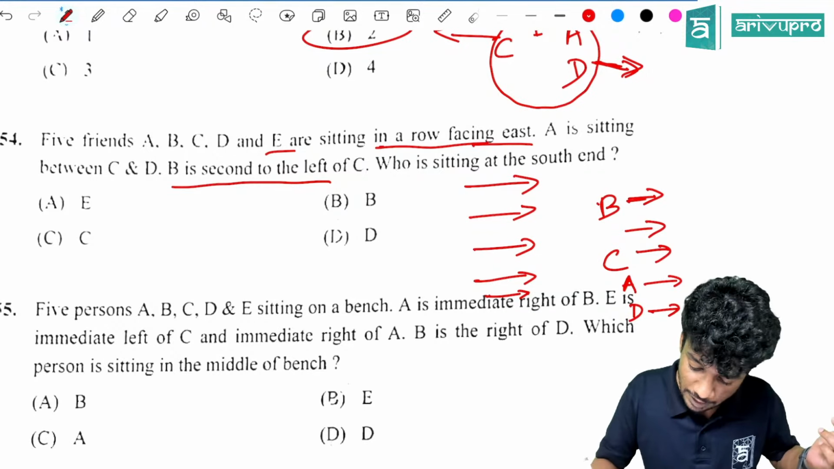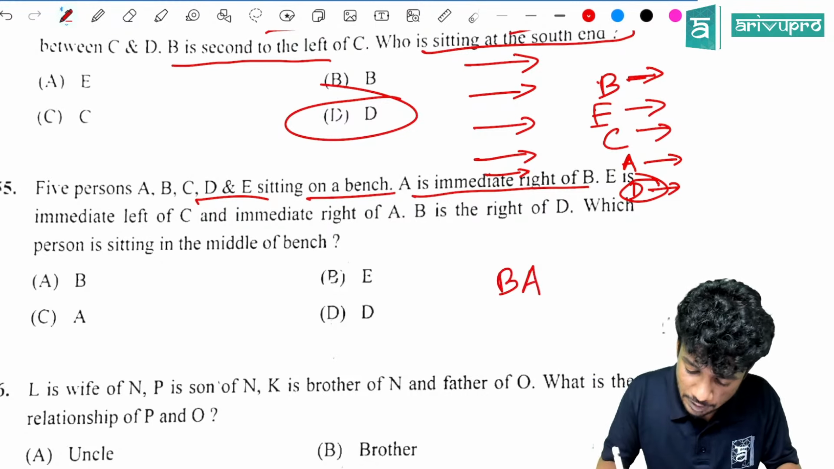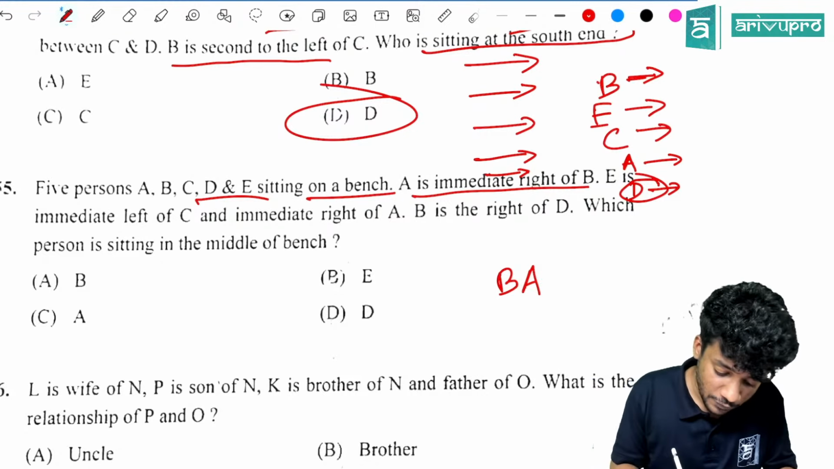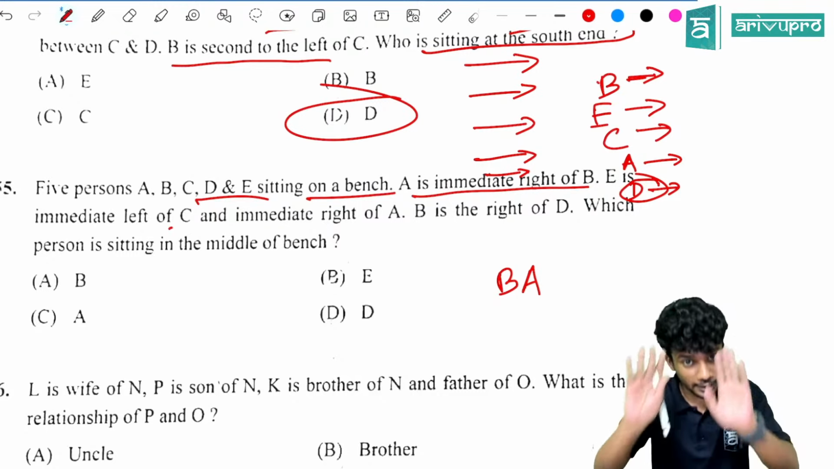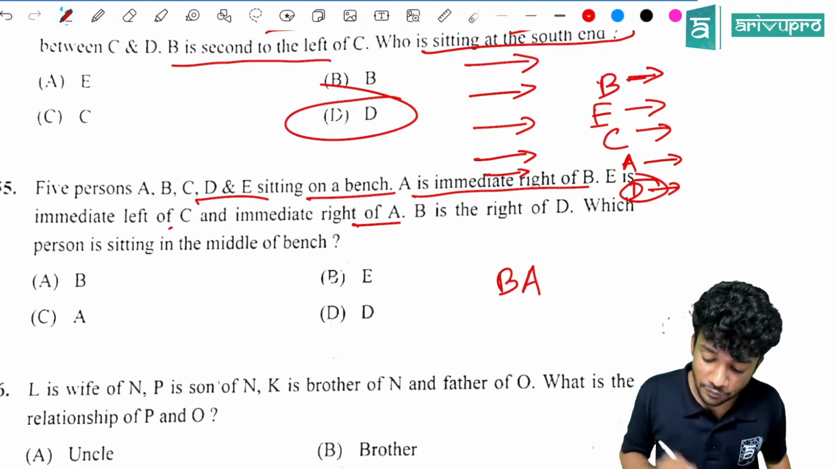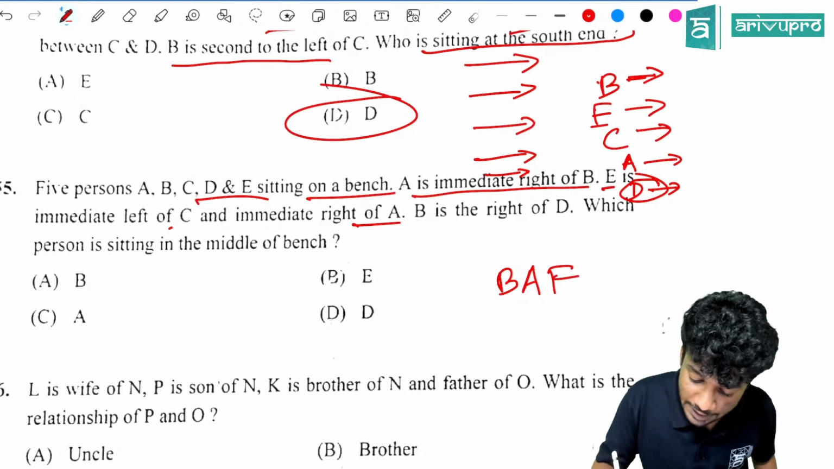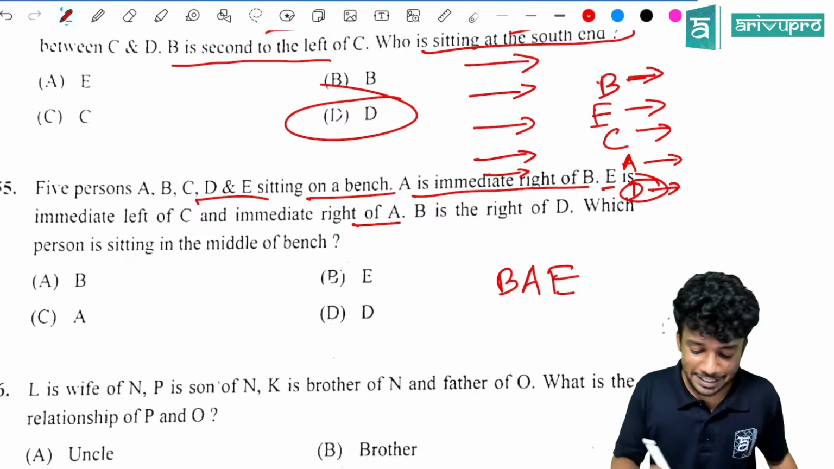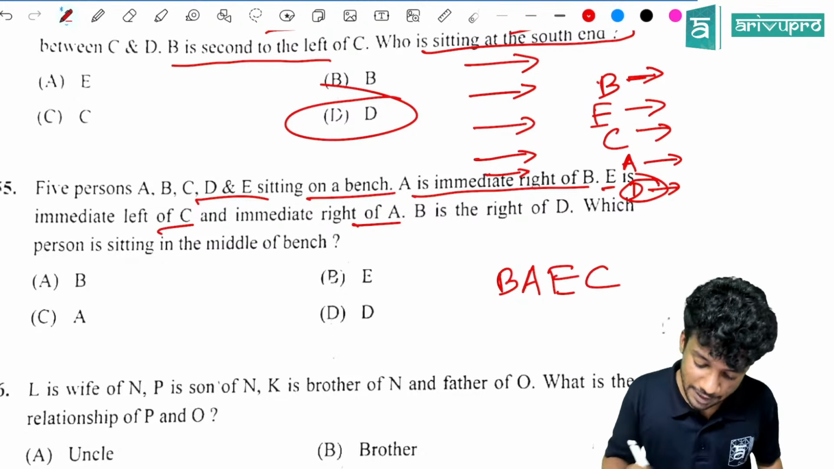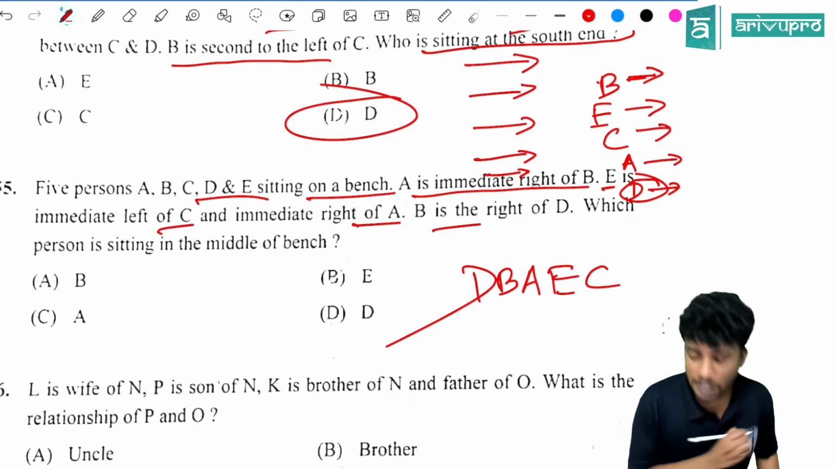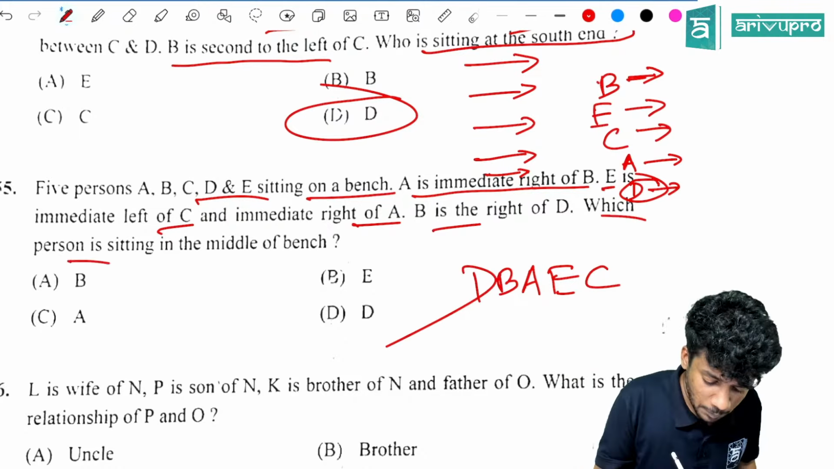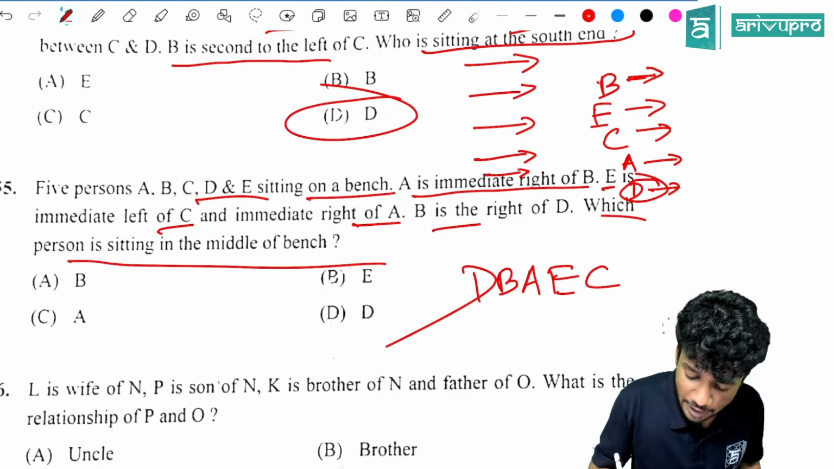Next question. 5 persons A, B, C, D, E sitting on a bench. A is immediate right of B. E is immediate left of C. Do we have any connection with C here? So let it be there. Then E is immediate right of A and immediate left of C, so C will be here. B is right of D, so D will be here. What is the question? Which person is sitting in the middle of the bench? Option C, A is the right answer.